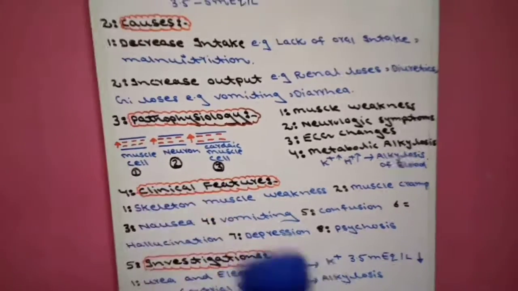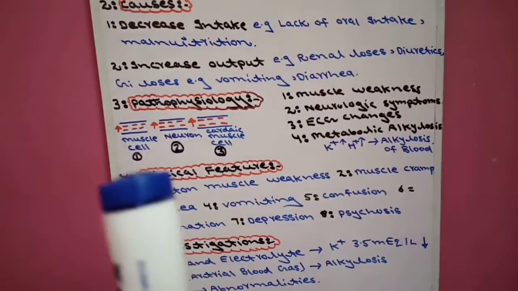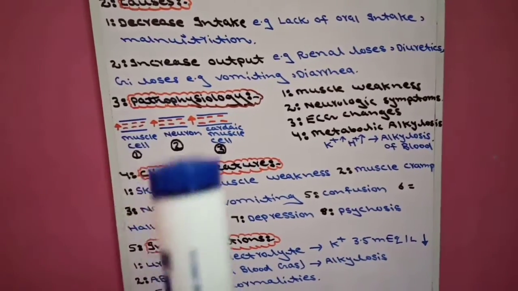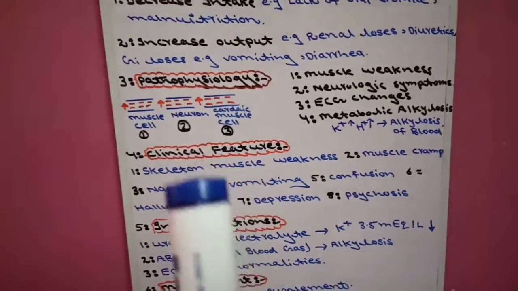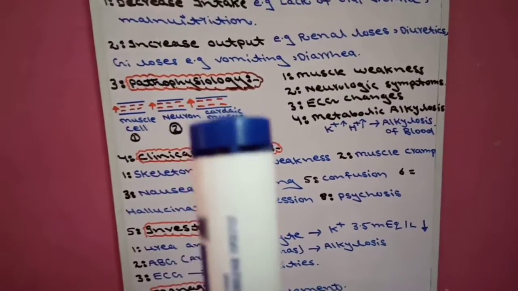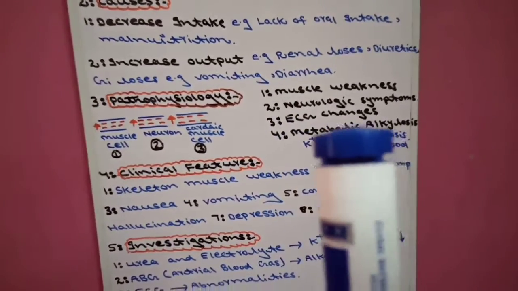As a result, in muscle cells there will be muscle weakness, and in neurons the stimuli and action potential decrease, so there will be neurological symptoms. In cardiac muscle cells, when action potential and depolarization decrease, there will be ECG changes.